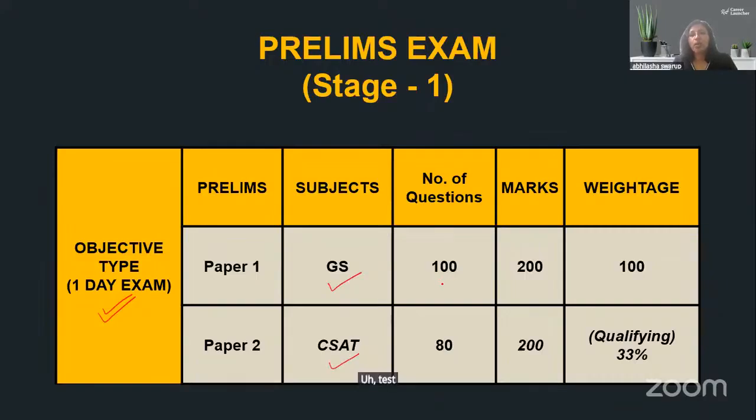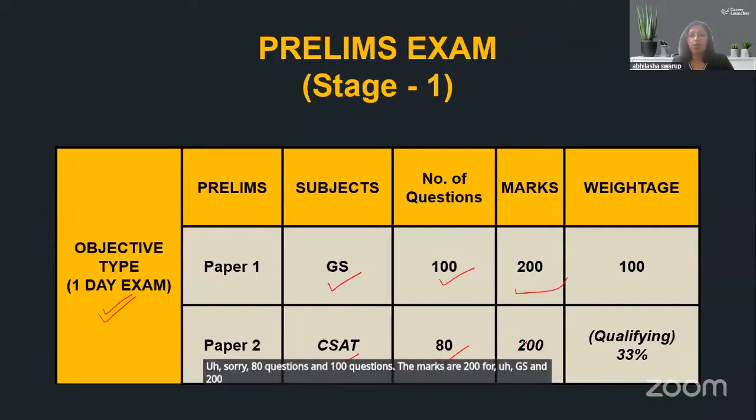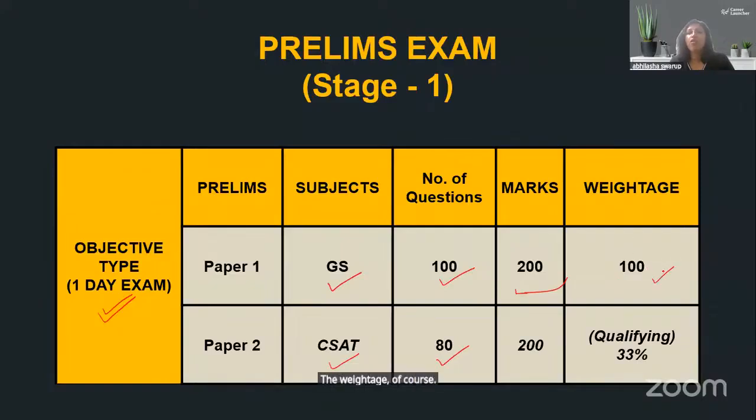The general studies paper is 100 questions and the CSAT is 80 questions. The marks are 200 for GS and 200 again for paper 2 or CSAT. The weightage of course is 100% for GS. For CSAT, it is a qualifying paper. You need to get at least 33%.